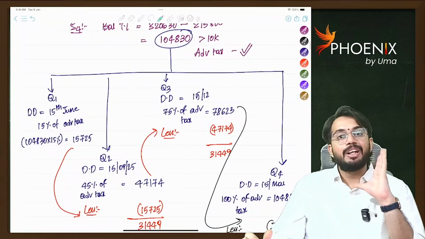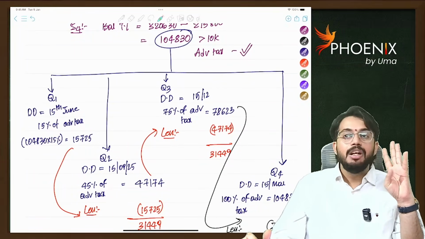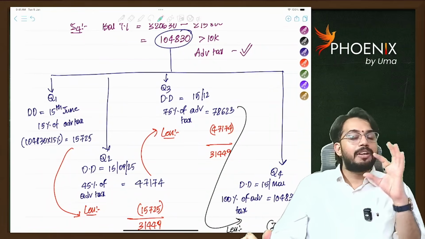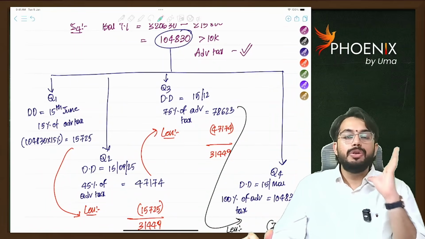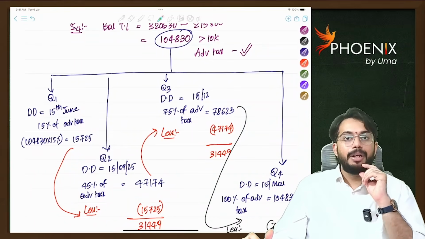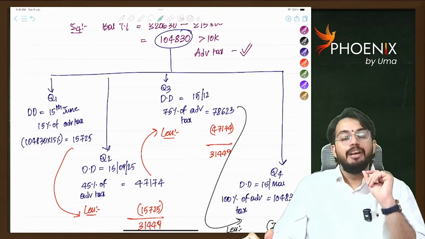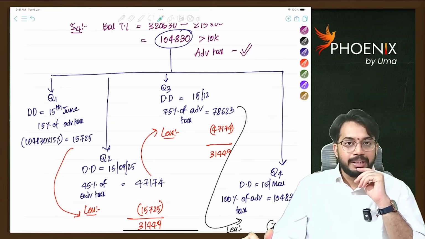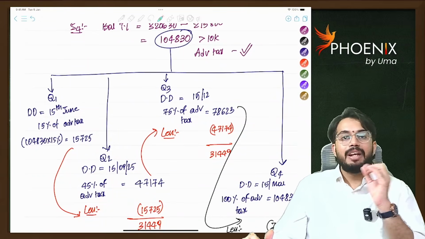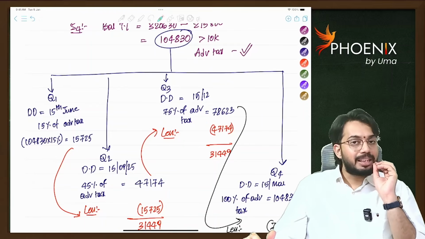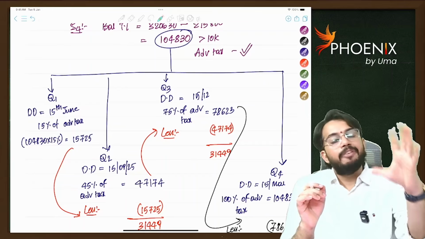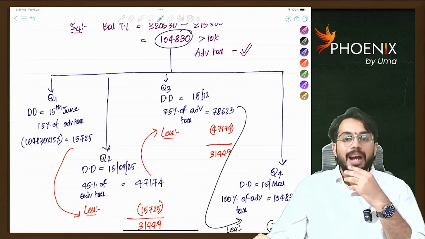Advance tax is required to be paid in 4 installments. So for every quarter, advance tax is paid. What is the due date? For the first quarter, April to June, the due date is 15th June. For the second quarter, July to September, it is 15th September. For the third quarter, October to December, it is 15th December. For the fourth quarter, January to March, it is 15th March. Very simple to remember. Every quarter, the 15th of the last month is the due date for payment of advance tax.